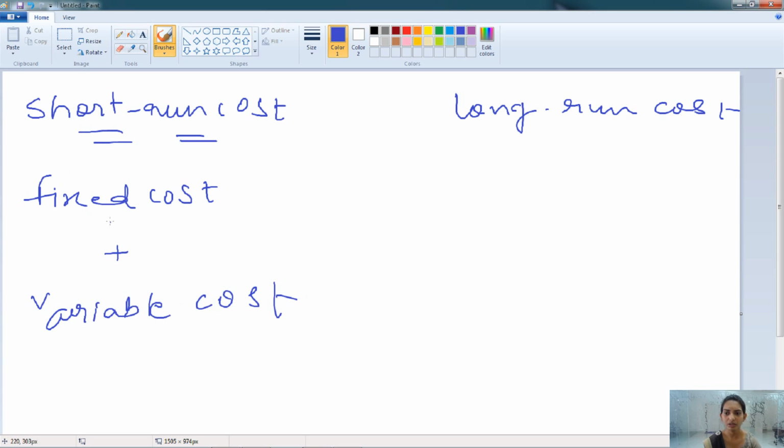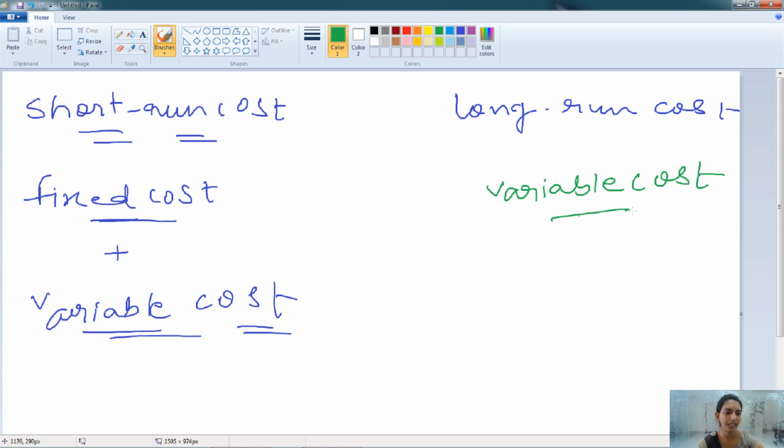Whereas in the long run, the production process can be changed, there are some incremental costs, and the machinery which is fixed in nature can also change. So in the long run the firm has variable cost only. So short run cost is a combination of the fixed cost and the variable cost, whereas long run cost is known as the variable cost.